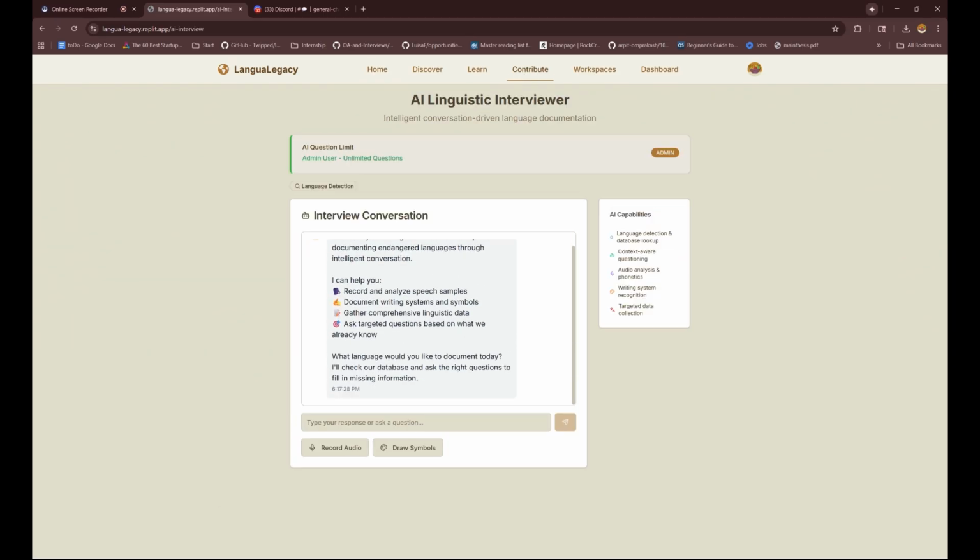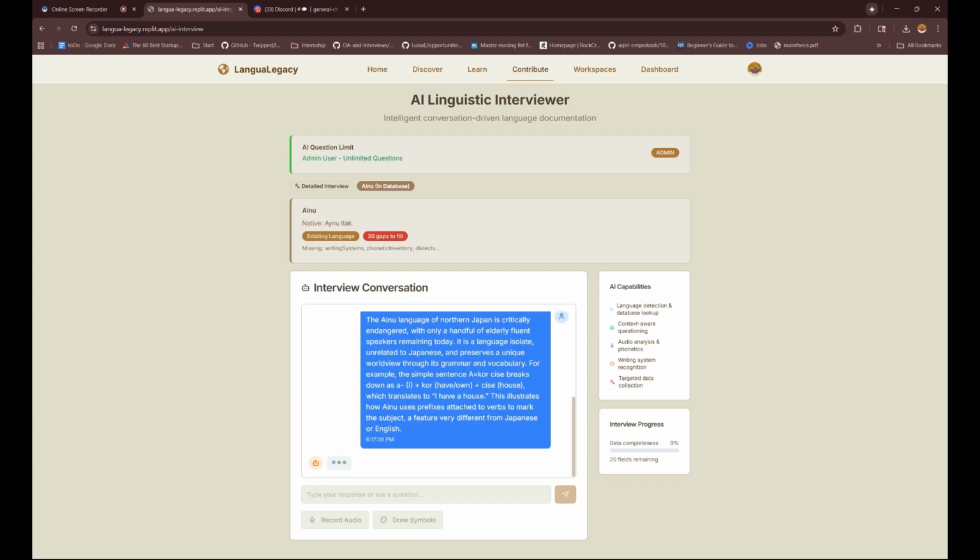So exactly how does a contributor contribute? So let's say I have knowledge about an endangered language, right? I want to input this knowledge inside of the database.